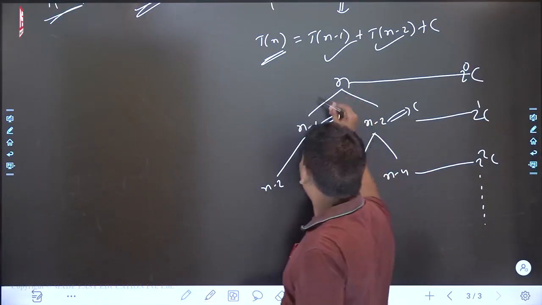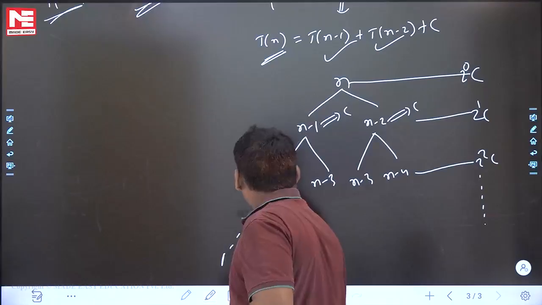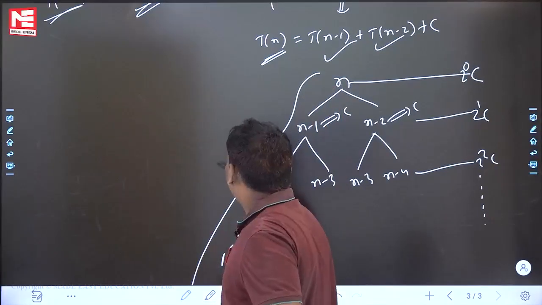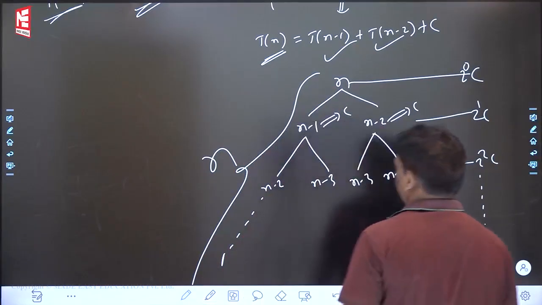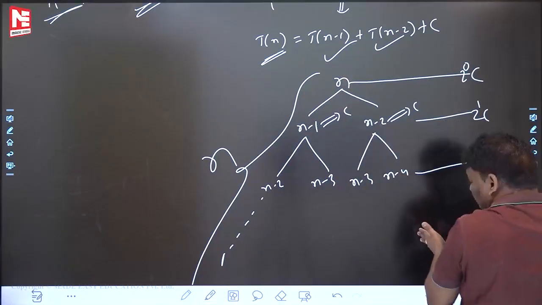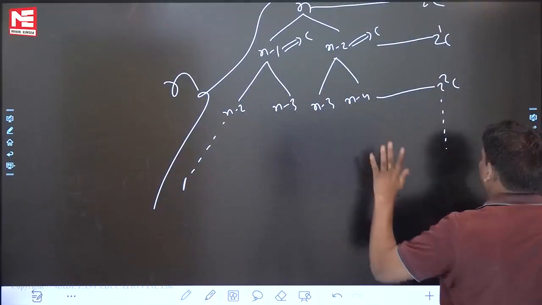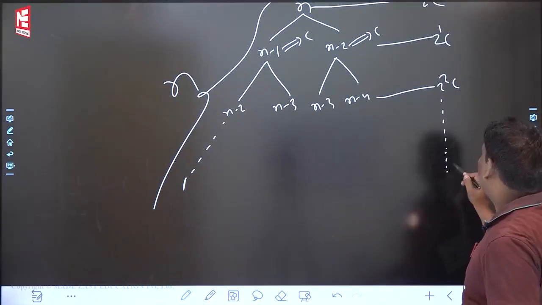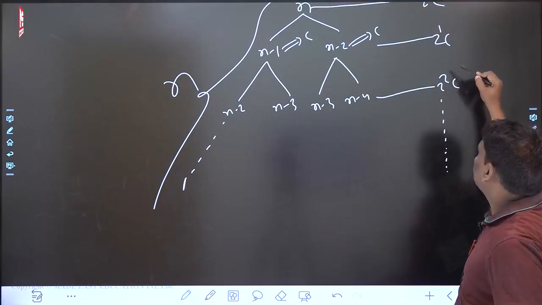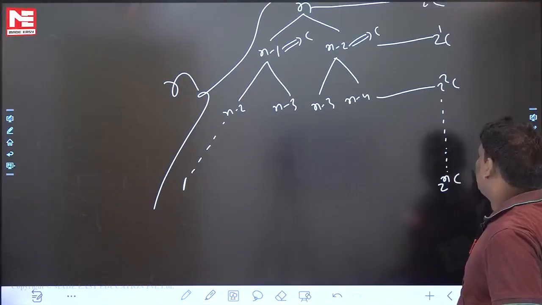If you always subtract 1, 1, 1, what is the answer? To become 1 approximately, what is the answer? N times you have to subtract. N times, always subtracting 1, n by 1. Always subtracting 2, n by 2. Larger one is n because I want to give an upper bound. The larger one you take. So it will go to n times, right? 2 times if you do 2 square, 1 time if you do 2 power 1, n times if you do 2 power n C, right?